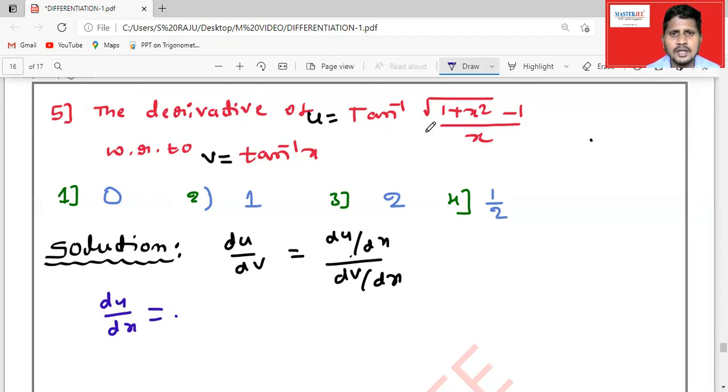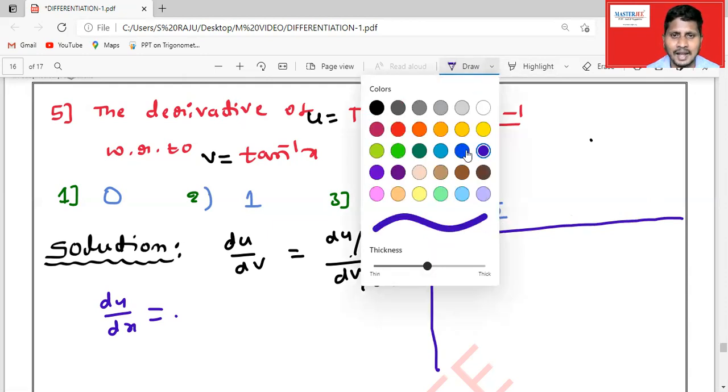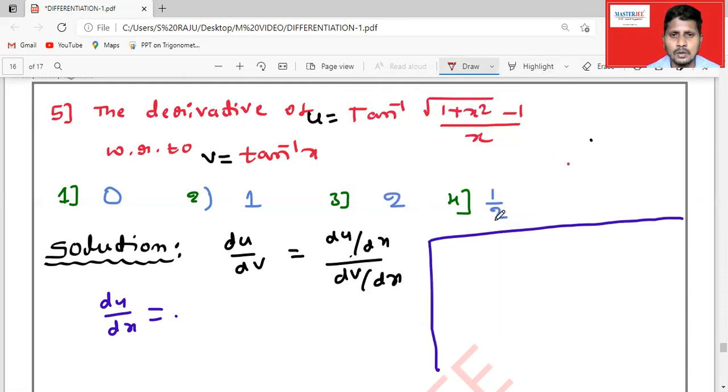What is the derivative of tan inverse of root over 1 plus x square minus 1 by x? Can you differentiate directly? No, it's better to do it like this. Directly it is quite difficult and it will be lengthy also. So you can go through the substitution method. As I told you just now, whenever it is in the form of root over a square plus x square, you substitute x is equal to a tan t. Here I want to take x is equal to tan theta, which implies theta is equal to tan inverse x.